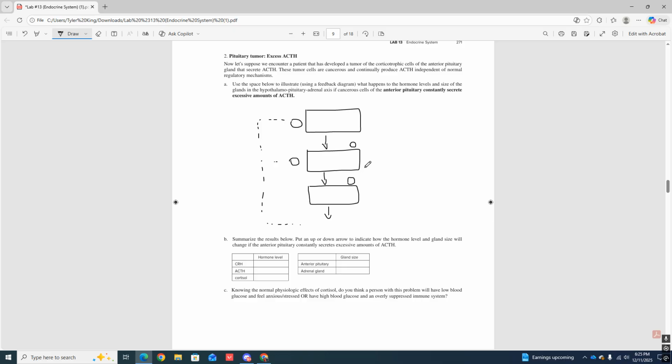So we have a pituitary tumor. What that is leading to is an anterior pituitary tumor constantly secreting excessive amounts of ACTH. Okay, gotcha. So I know where my problem is. But first, let's label the boxes.